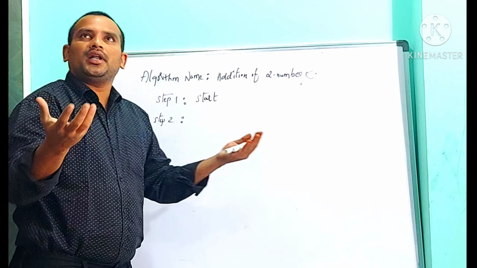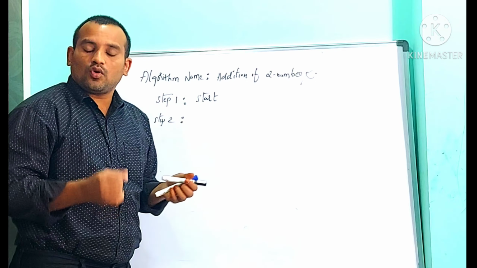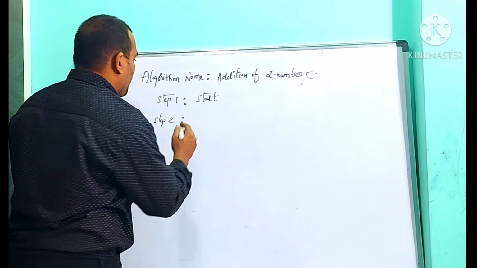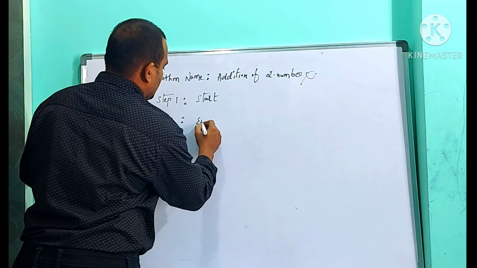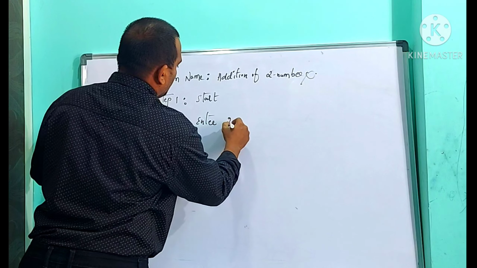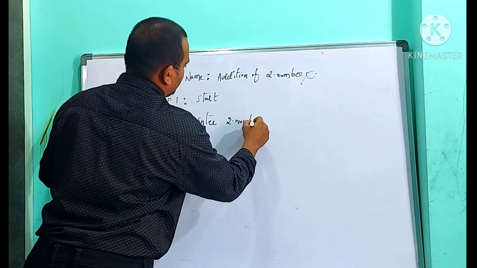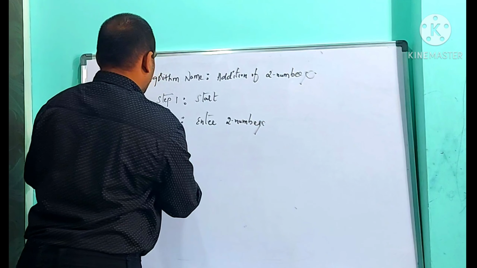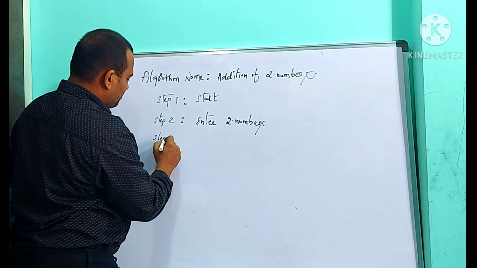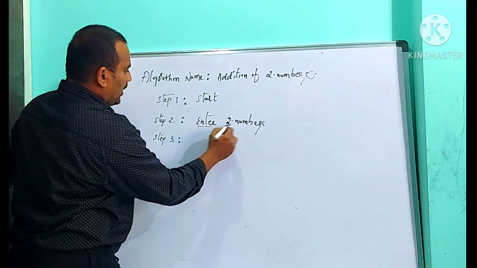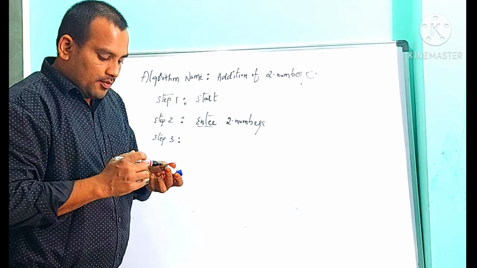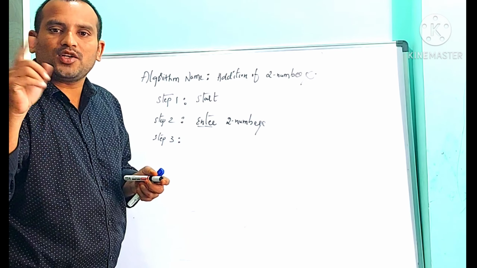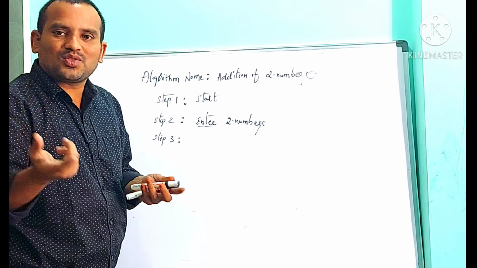Without entering two numbers, I cannot find addition. So what do I need to do? I need to enter two numbers. Yes, step 2 is enter two numbers. Correct or not? Step 3. I entered two numbers, which means I have two numbers now. If you have two numbers, what can you do?